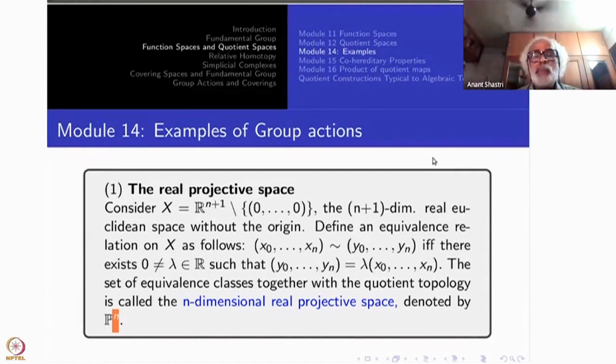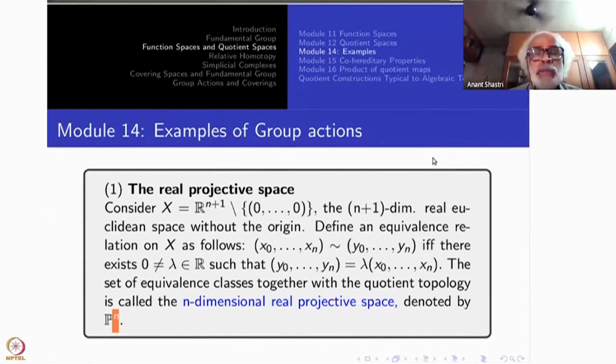N-dimensional real Euclidean space minus its origin. What is the action? What is the group? The group is the non-zero real numbers. Non-zero real numbers will act on the vector space by scalar multiplication. If you throw away 0, then every non-zero vector will go into a non-zero vector. You could have kept the 0 also, no problem, but under this multiplication, all the elements would have fixed 0. 0 would have gone to 0. So that is an uninteresting element. You are throwing it away, that's all.